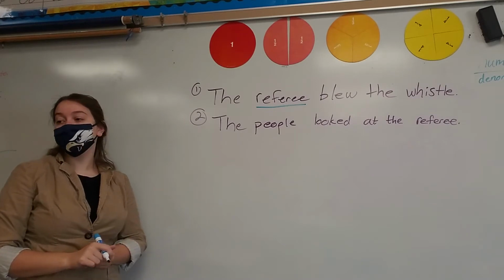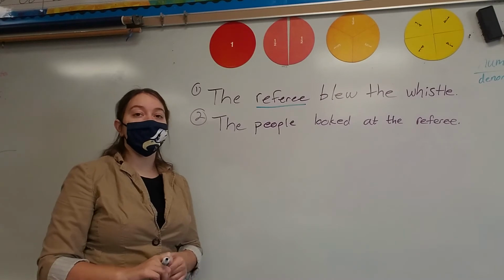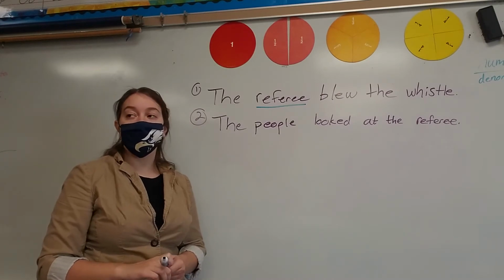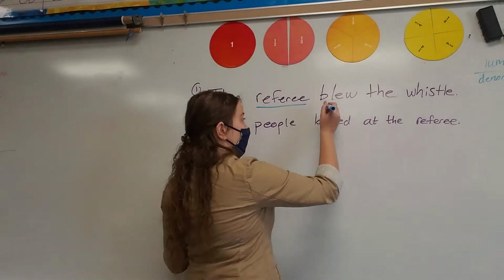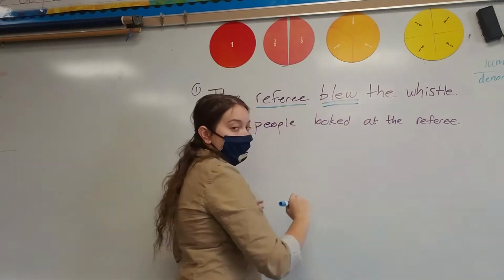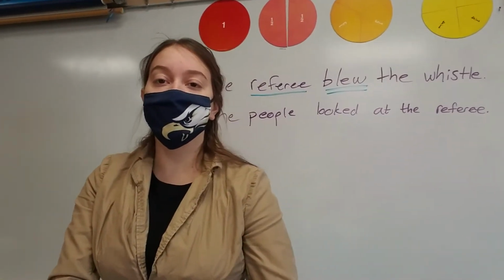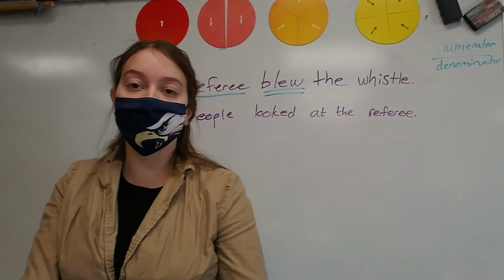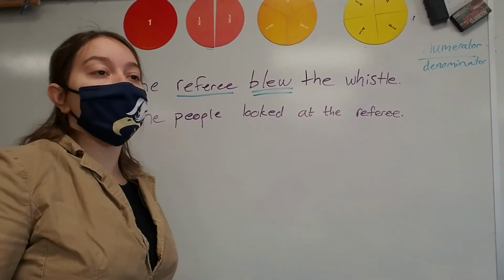In number 1, underline referee 1 time. Now, what is my verb here? Lillian? Blue. We are going to underline that twice. In this sentence, is our verb a linking verb, or is it an action verb?